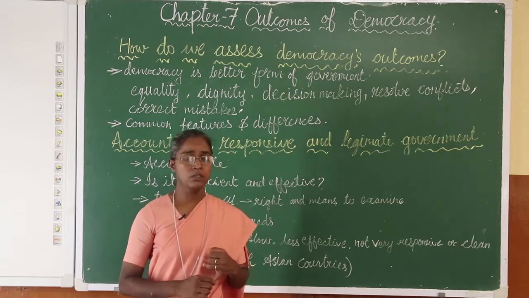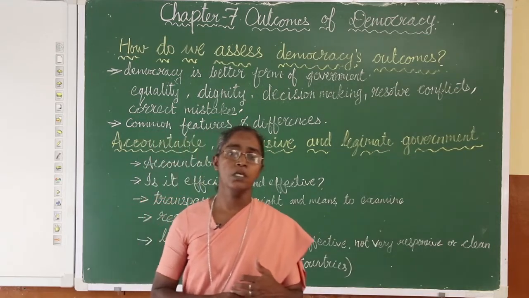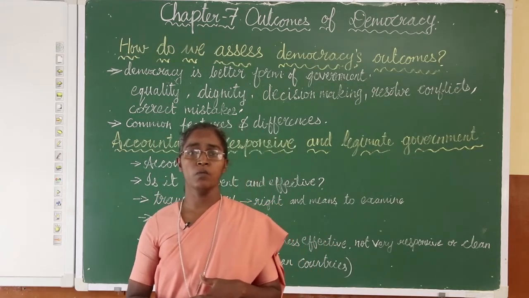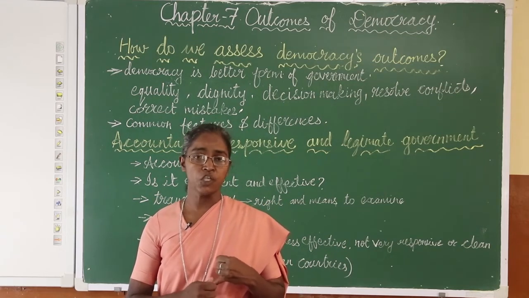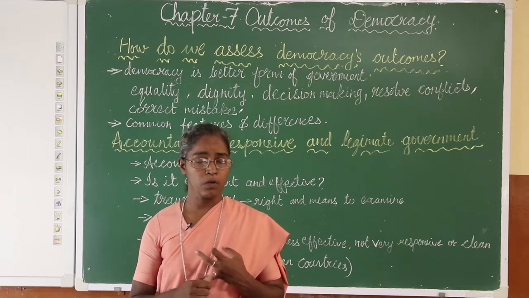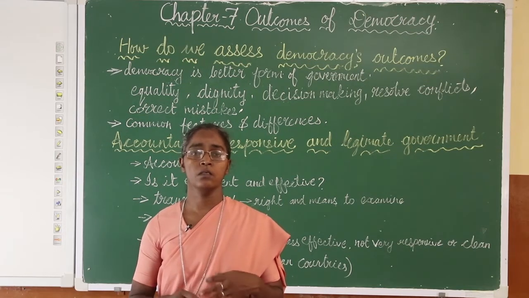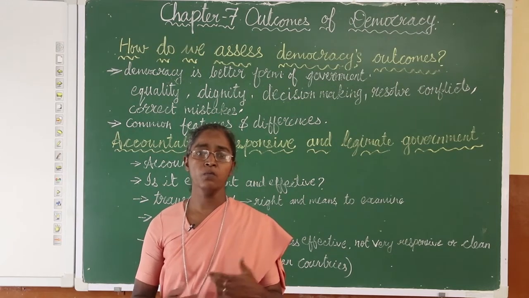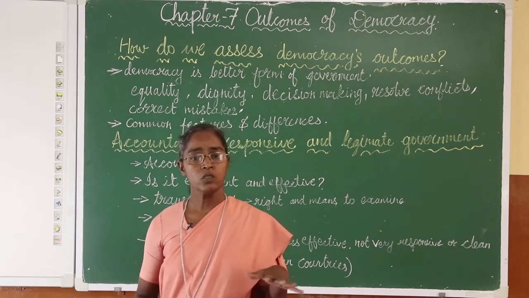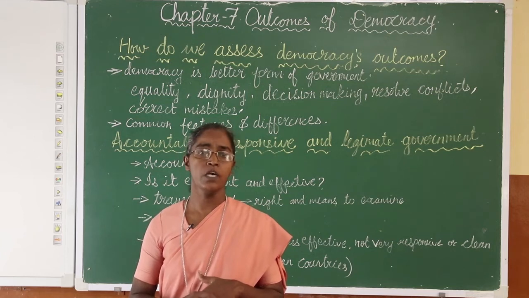Now, other than democracy, what are other forms of government? We can say a government by dictatorship, or a government by a monarchy, or a government by military rule, or a government by a religious leader. So, these are other forms of government.